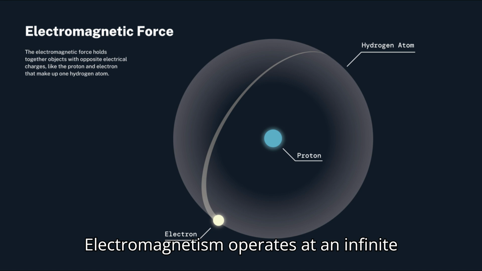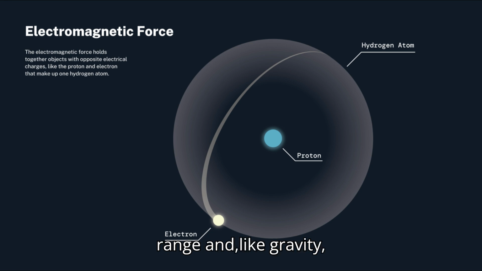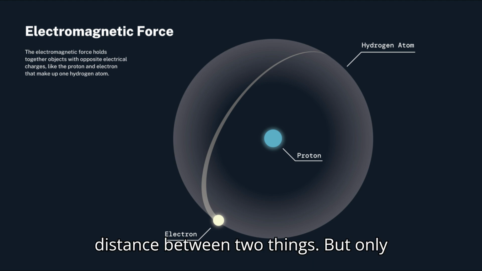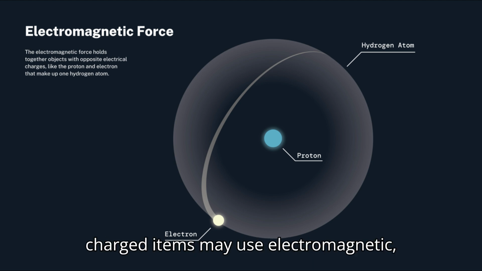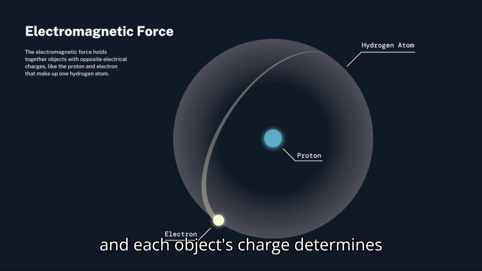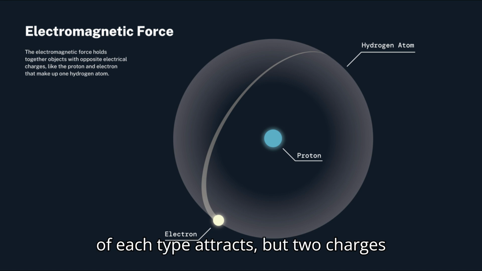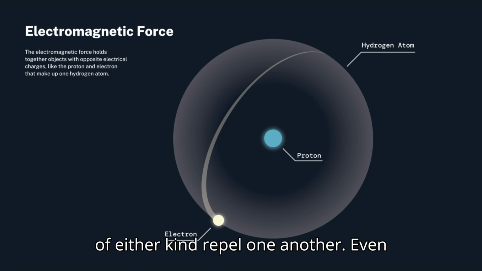Electromagnetism operates at an infinite range and, like gravity, loses strength with the square of the distance between two things. But only charged items may use electromagnetic, and each object's charge determines whether it attracts or repels. One charge of each type attracts, but two charges of either kind repel one another.